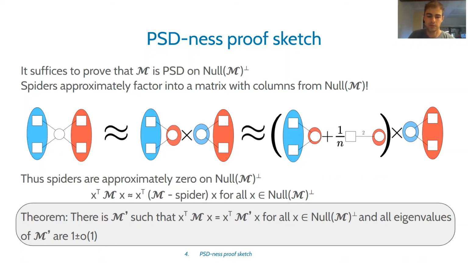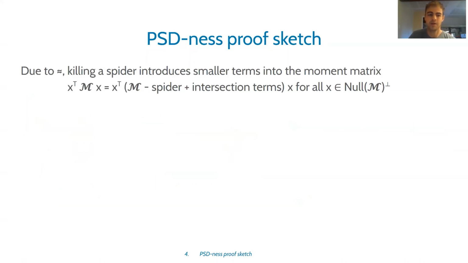So finally, I want to say a little bit more about the proof of this theorem and some of the details that go into these approximations here. When we remove a spider from the expression for M on the complement of the null space, we actually introduce a couple smaller graph matrix terms in the summation for M. And some of these smaller terms that we introduce might be smaller spider shapes.